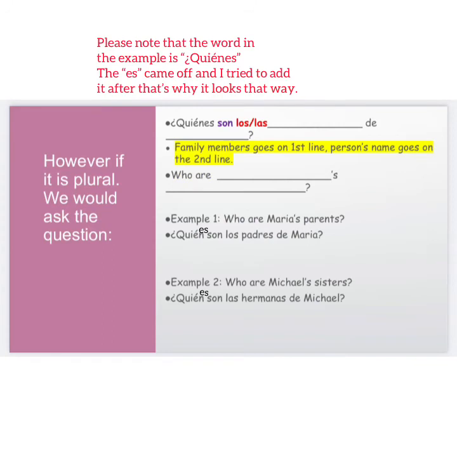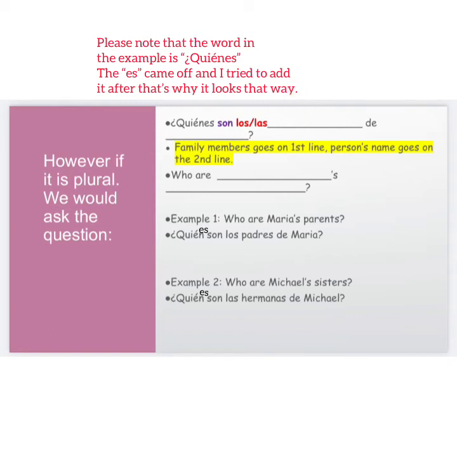However, let's say, for example, you are asking about more than one family member. For example, who are Maria's parents, who are Michael's sisters, who are this person's brothers, grandparents, etc. Right? So if it is plural, the question would then change to ¿Quiénes son? Then you put in the family members that you're talking about, de, the person's name.